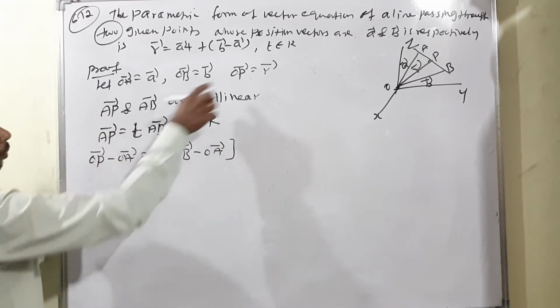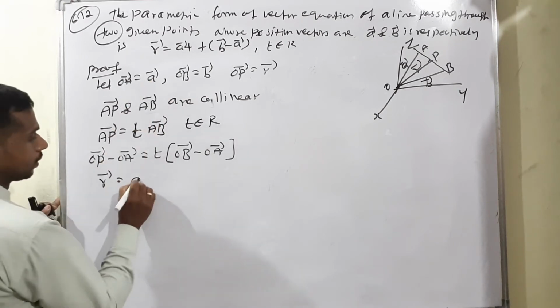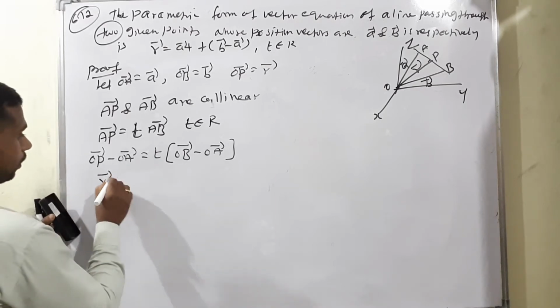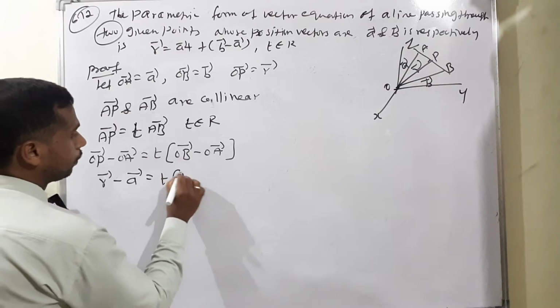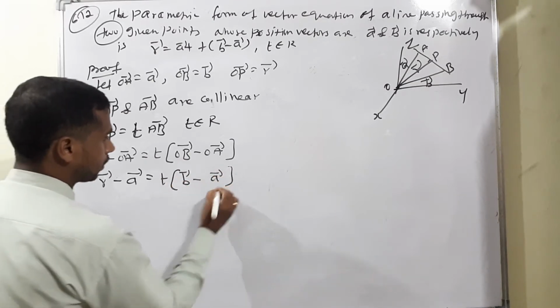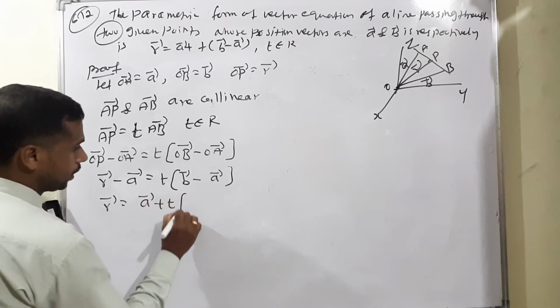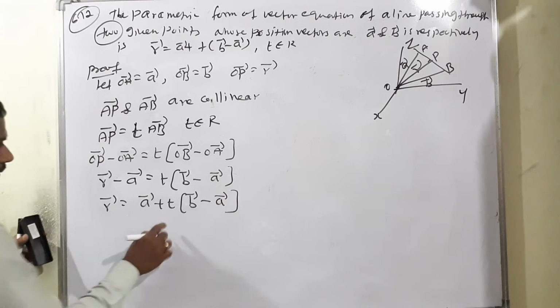That is, R vector minus A vector is equal to T into B vector minus A vector. Therefore R vector is equal to A vector plus T into B vector minus A vector, which is the vector equation.